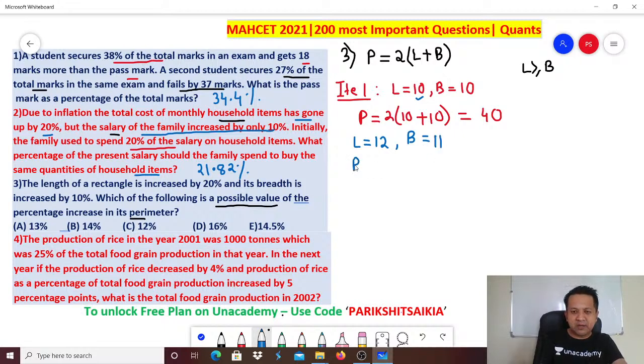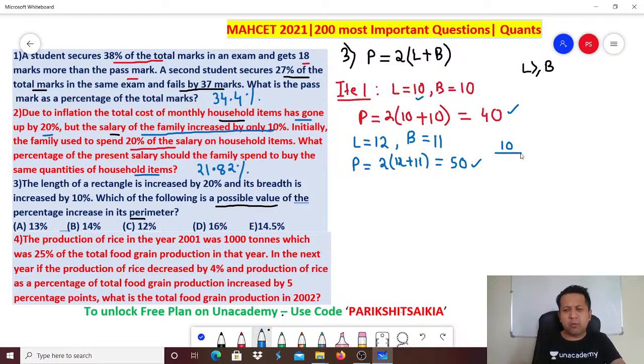What is the new perimeter? Perimeter is 2 times (12 plus 11). So 12 plus 11 comes out to be 23, into 2, 50. Right? What is the percentage increase? Percentage change is nothing but the difference between the two numbers divided by the original number. What is the original number? 40. So 10 by 40 into 100.